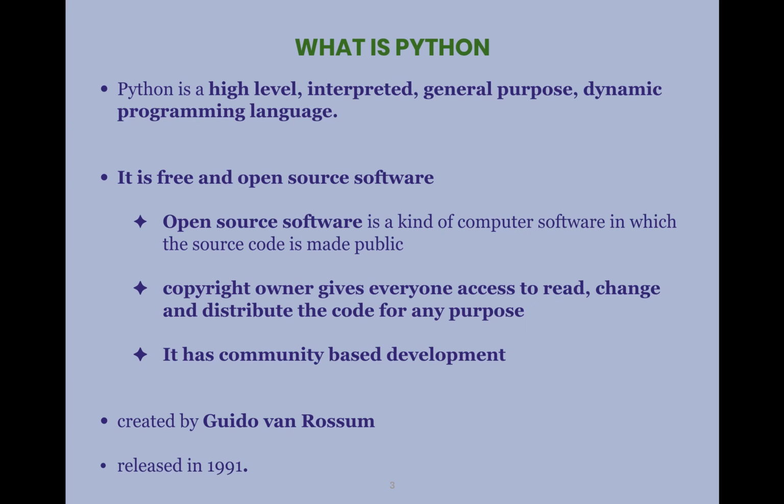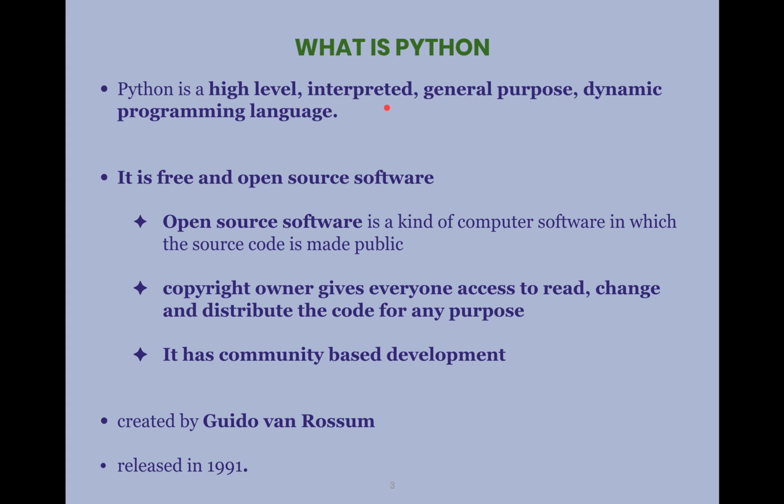What is Python? Python is a high-level interpreted general purpose dynamic programming language. We'll see each term here. High-level means the instructions in a programming language look like English language. Such programming languages are called high-level programming languages. The programming languages used nowadays are all high-level languages. Second term